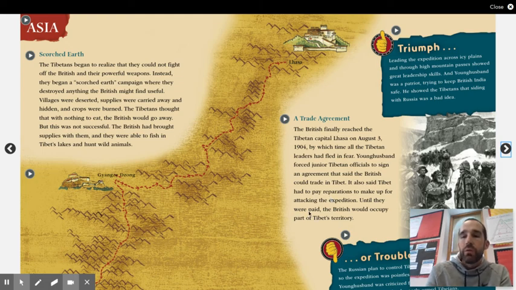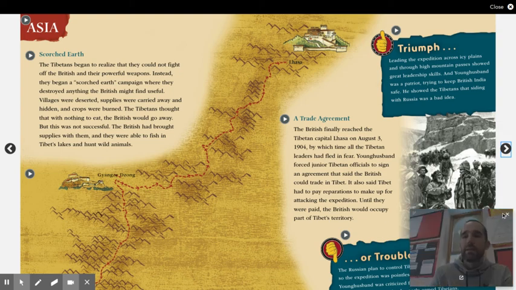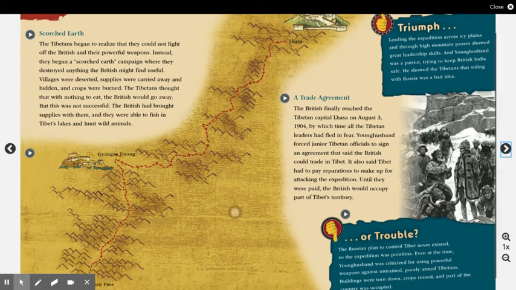Triumph says leading the expedition across icy plains and through high mountain passes showed great leadership skills. And Younghusband was a patriot trying to keep British India safe. He showed the Tibetans that siding with Russia was a bad idea. Or was it trouble?